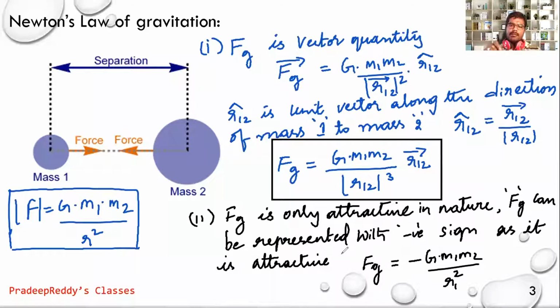It only gives the sign convention; there is no other meaning to that negative sign. That is number 2. Gravitational force is always attractive in nature and never repulsive, and the vector is along the line joining the two masses.